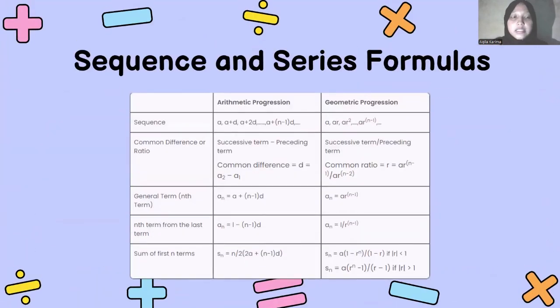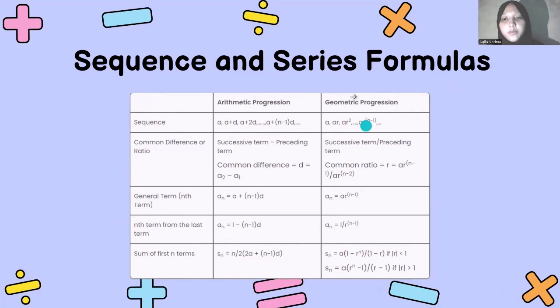The third content, sequence and series formulas. For the formula of sequence in arithmetic progression: a, a plus d, a plus 2d, up to a plus (n minus 1) d.